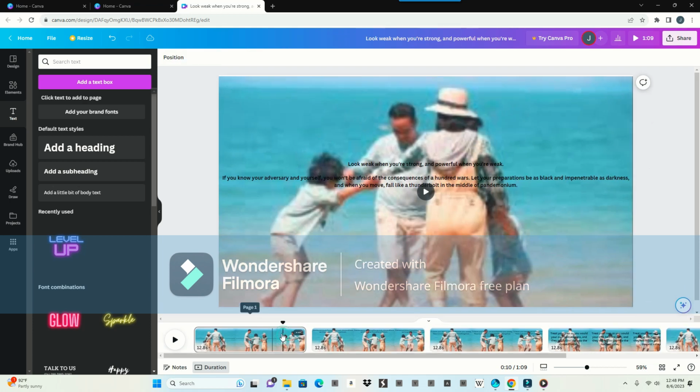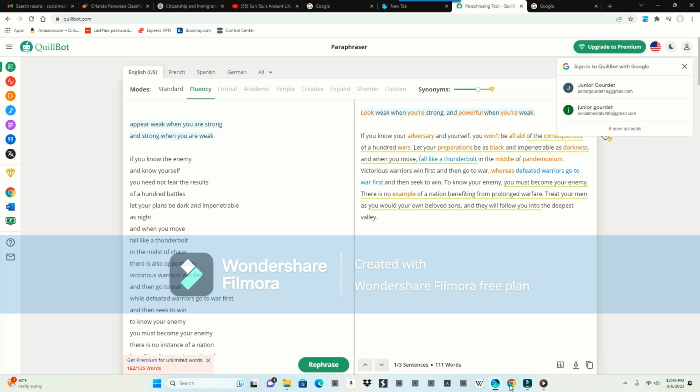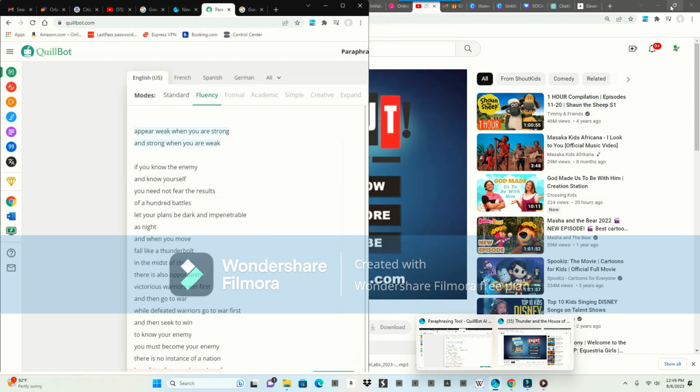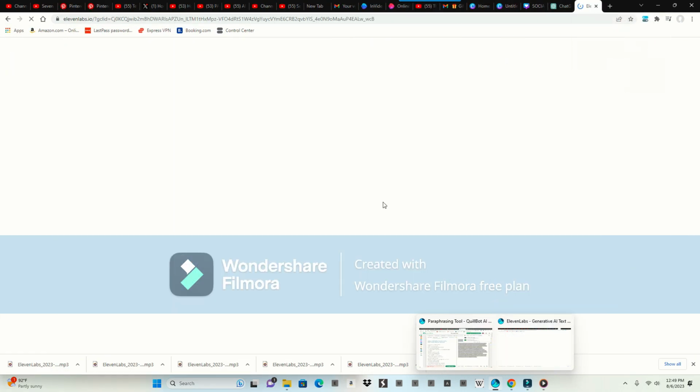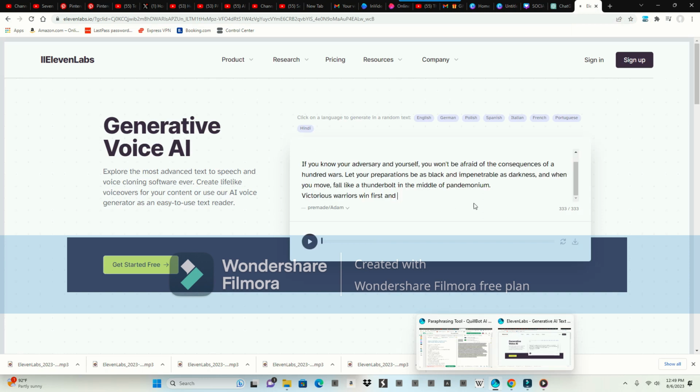Okay, we can delete it, and then go back to Quillbots. Go back to Quillbots here, and then take this statement right here, copy it, and then go back to 11 lab. Let me just minimize this, and I'll go to 11 lab right here, and then put this, and then copy and paste it here, and then do the same thing.